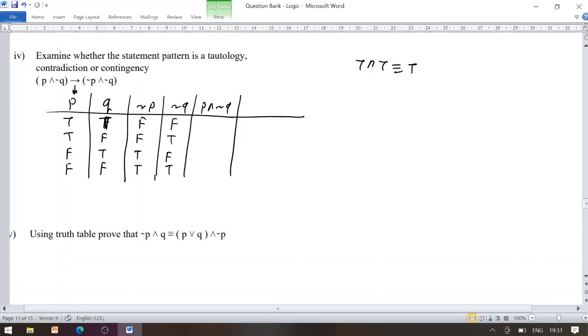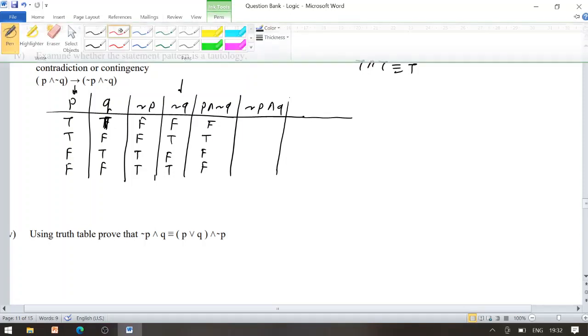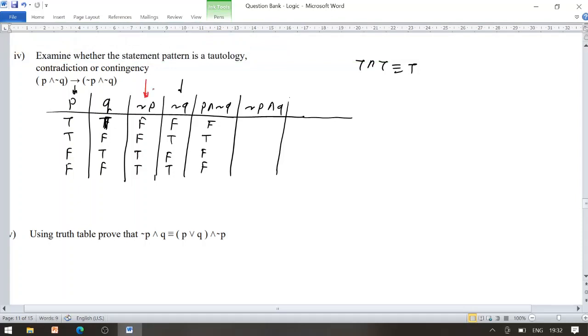Within the P conjunction Q we have to verify, not for negation P and negation Q. So look once carefully, T conjunction T, none of the entries are TT for P and Q. So look at the first and fourth column. We have the second entry becomes TT. So T conjunction T becomes T. Remaining all entries are false over here. Now look at the next one. Negation P conjunction negation Q. We are finding negation Q here. Keep in mind, T conjunction T becomes T. Remaining all entries are false.